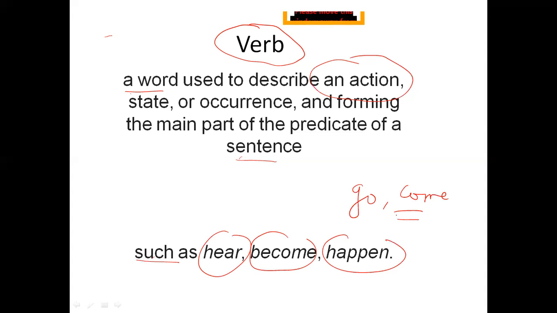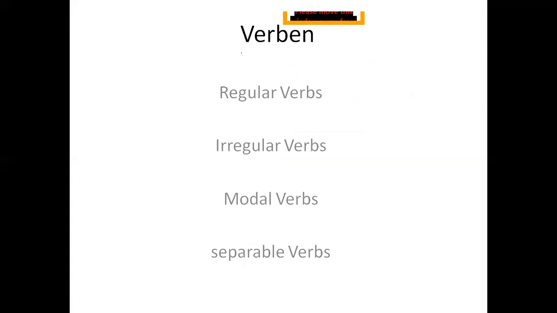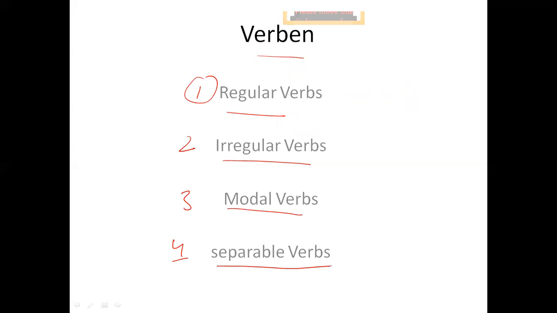So let's talk further. If I talk about German, we have mainly four types of verbs. One is regular verbs, second is irregular verbs, third is modal verbs, and fourth is separable verbs. So there are mainly four types of verbs which come under German, right?